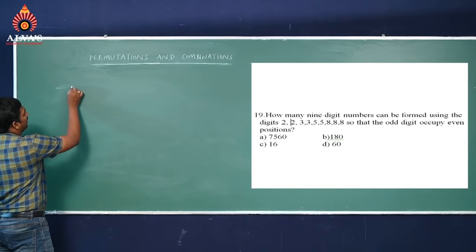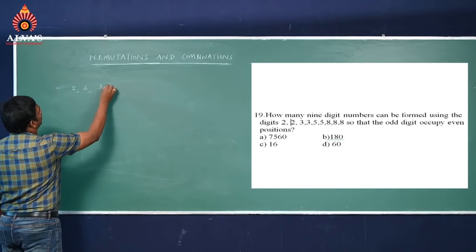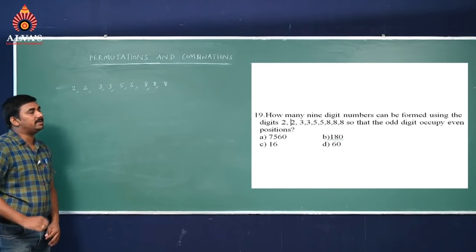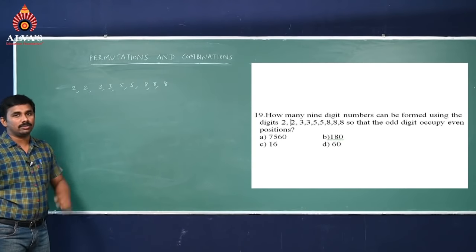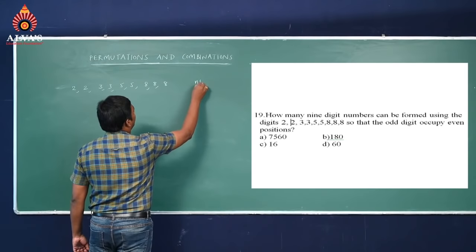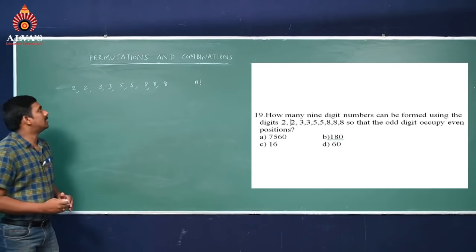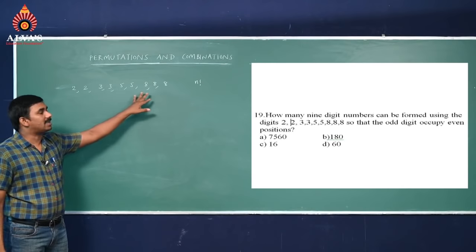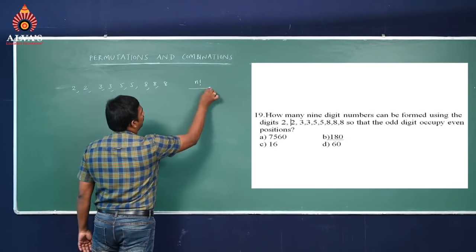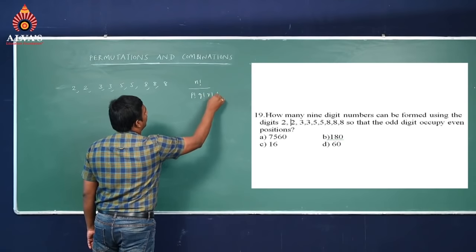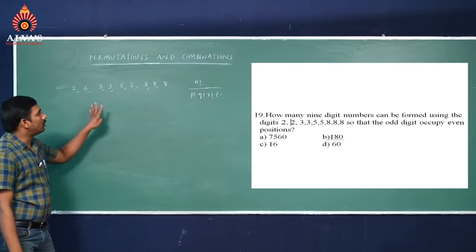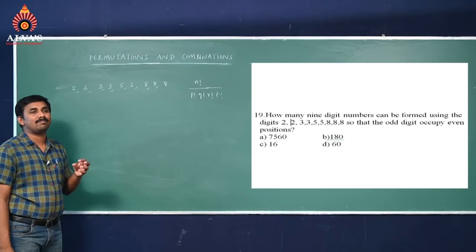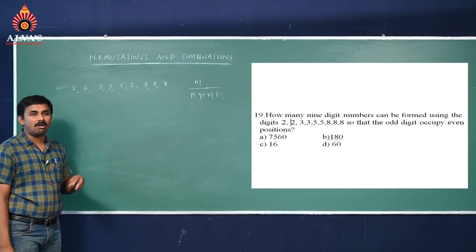See students, here the given digits are 2, 2, 3, 3, 5, 5, 8, 8, 8. Total 9 digits are given, but here repetition is present. That means n factorial, and some objects are alike. 2 is repeated 2 times, 3 is repeated 2 times, 5 is there 2 times, and 8 is there 3 times. For that I gave you the formula: n factorial by P factorial, Q factorial, R factorial, T factorial. So 4 kinds of objects we have here. This is the number of 9-digit numbers that can be formed using the given digits, so that the odd digits occupy even positions.